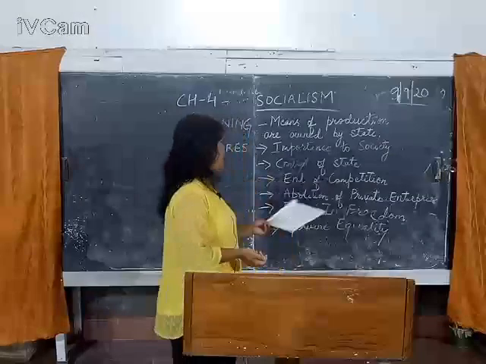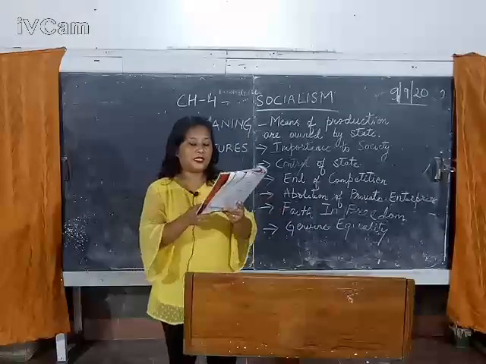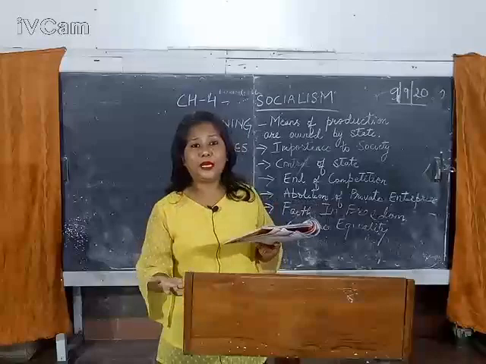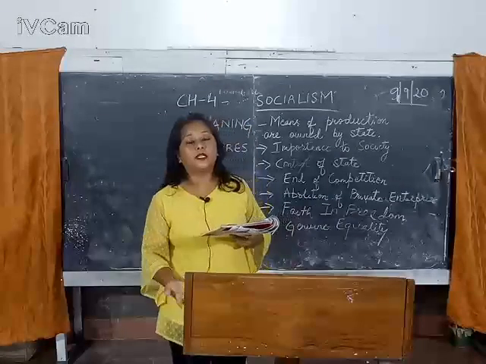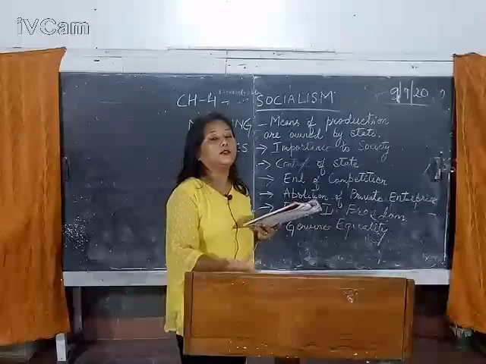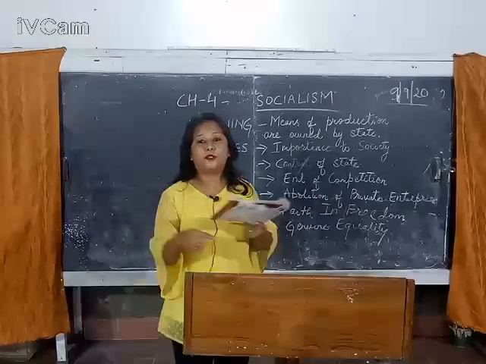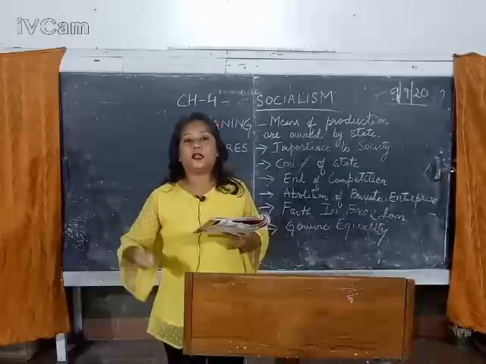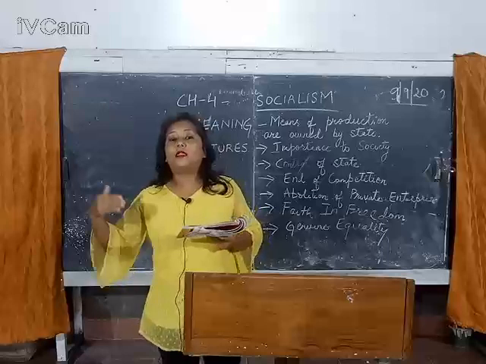The third one is end of competition. Now here, competition is basically amongst whom? The industries. Clear? Why? Because the capitalist class, who owns the means of production, who are in charge of all the natural resources, what do they try to do? There's a cutthroat competition amongst the different industries. Why? Because each industry, or you can say each company, wants to gain more profit than the other.